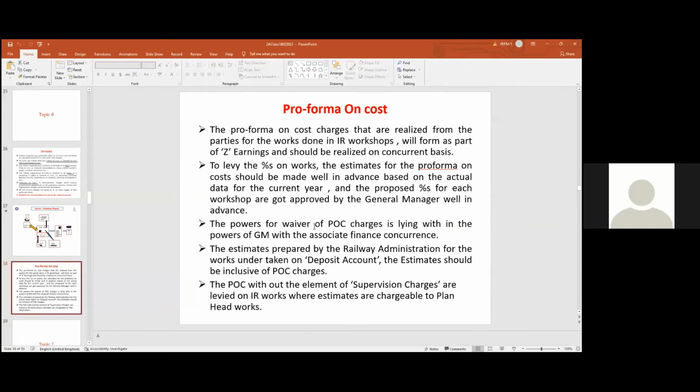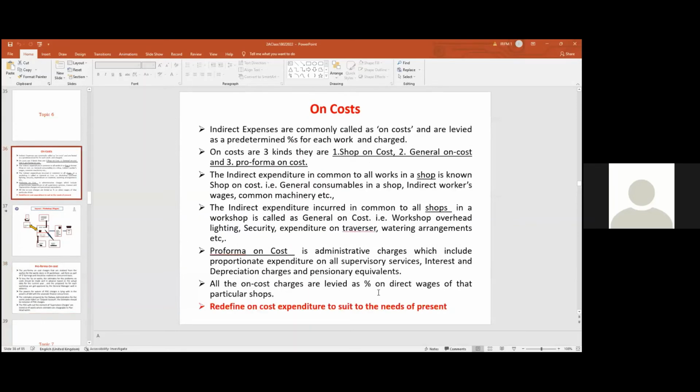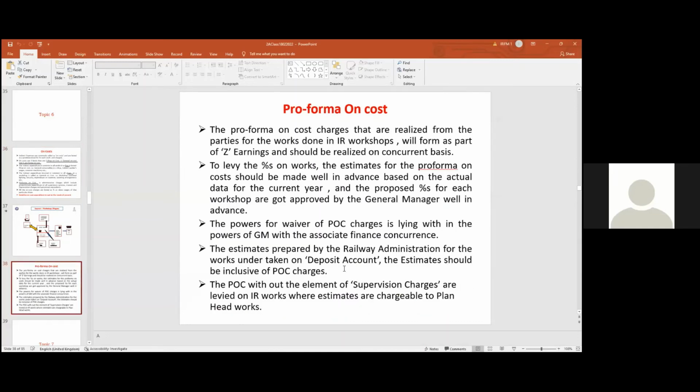What are the items of pro forma cost? I told you: supervisory services, interest and depreciation charges, and pensional equivalents. Supervisory services, interest and depreciation charges, and pensional equivalents. So in the case of